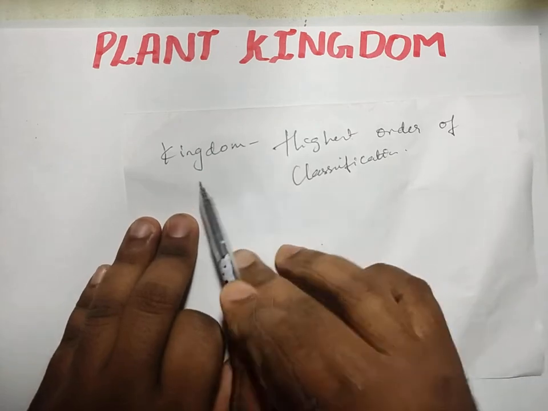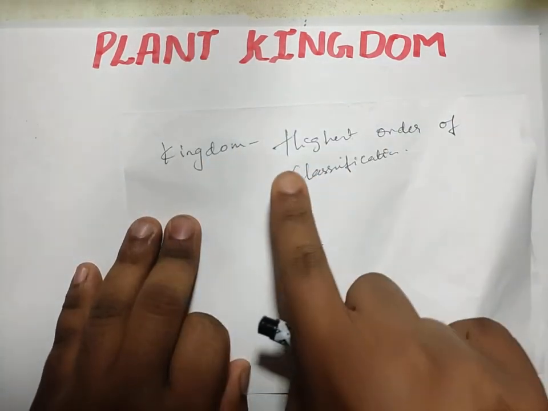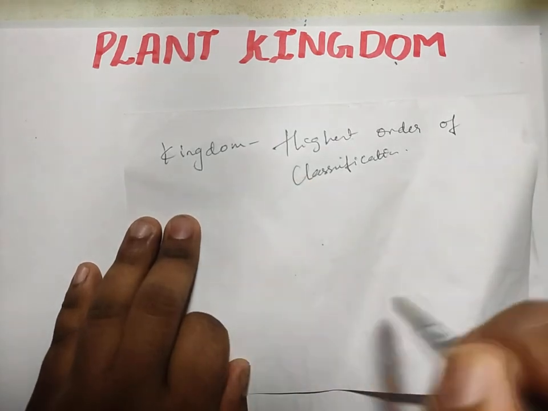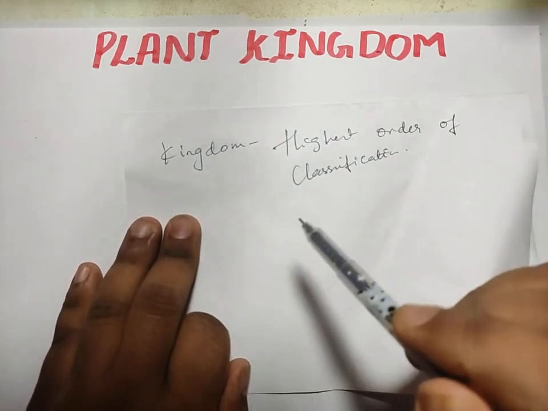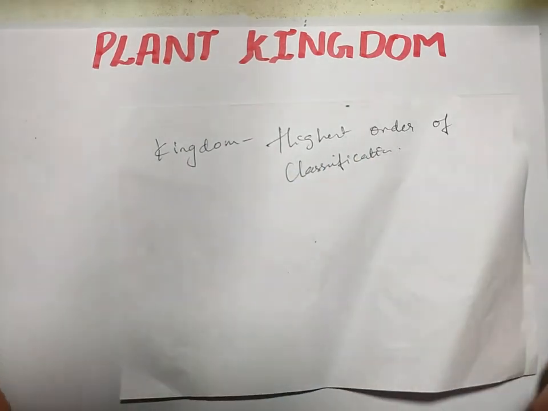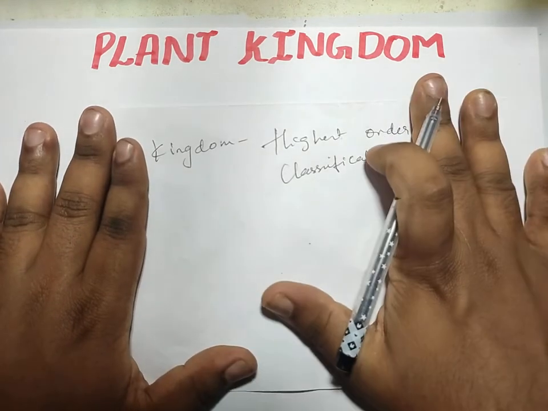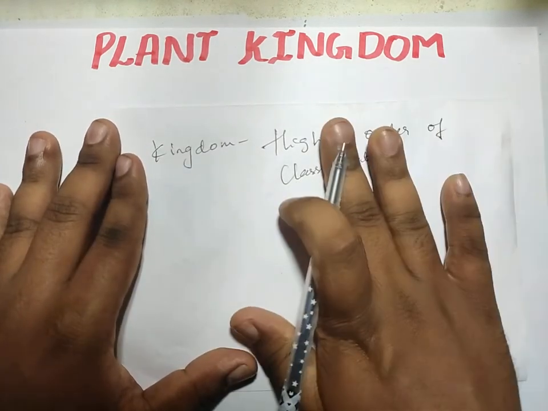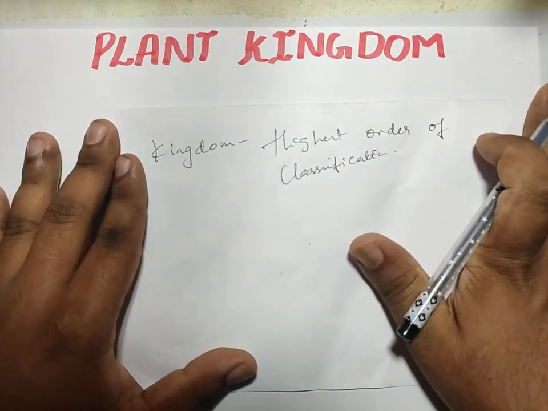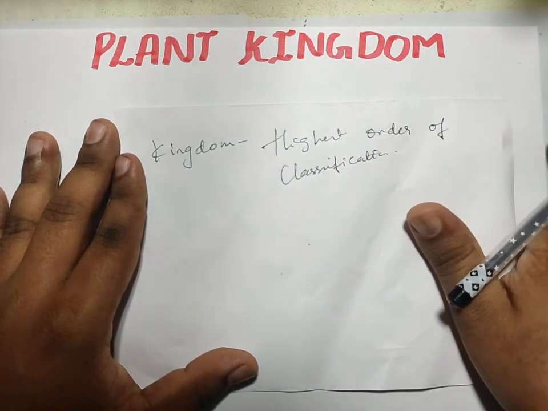Now here we have to understand kingdom as the highest order of classification. And here what kingdom are we studying? We are studying the plant kingdom. It means we are studying all the groups and all the types of plants. So plant kingdom means all the plants are kept under this particular kingdom. The plant may be microscopic or macroscopic, very tiny or very huge.